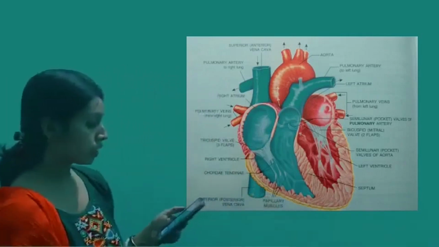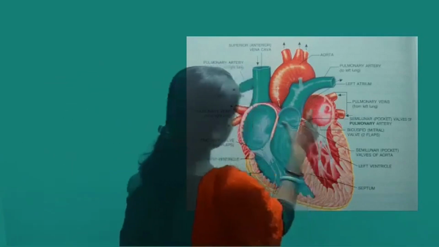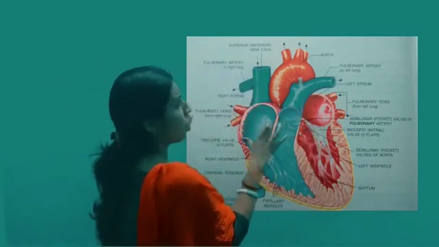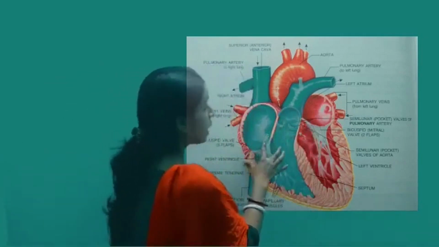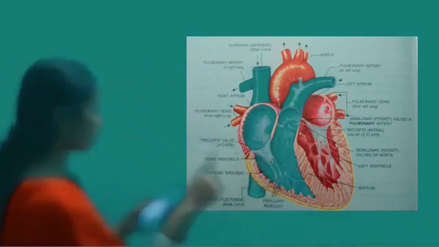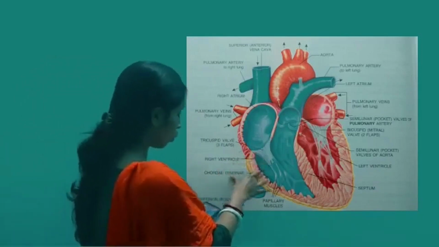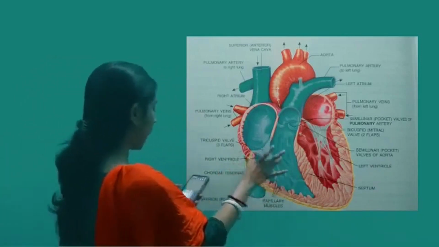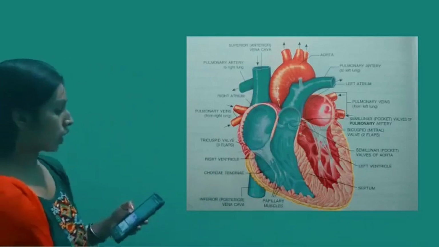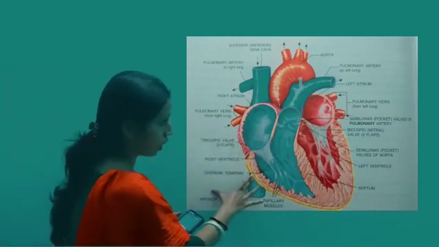Now we will be discussing the crescent-shaped valves that we can see in this diagram, also called the semilunar valves. One is located at the point of origin of the aorta from the left ventricle, and the other is located at the opening of the right ventricle into the pulmonary artery.